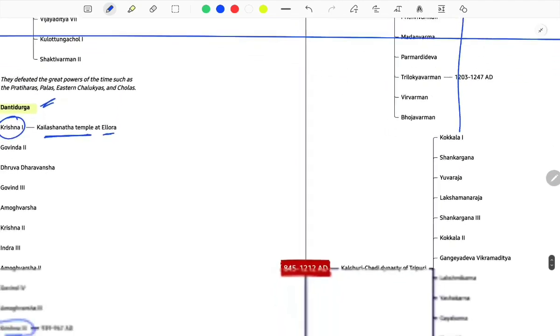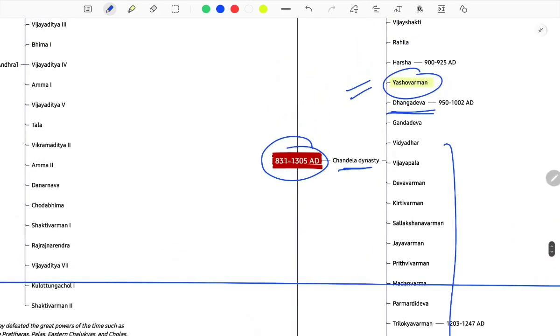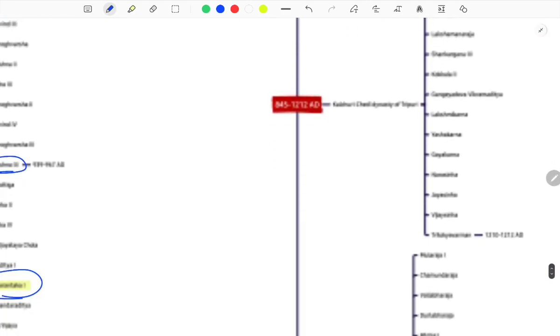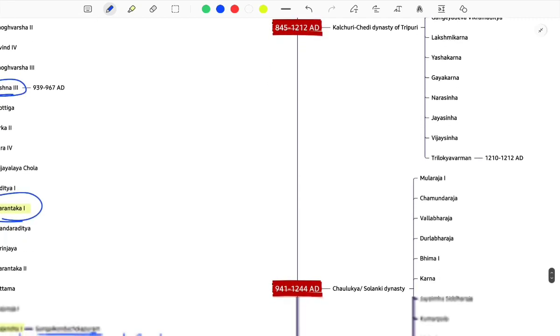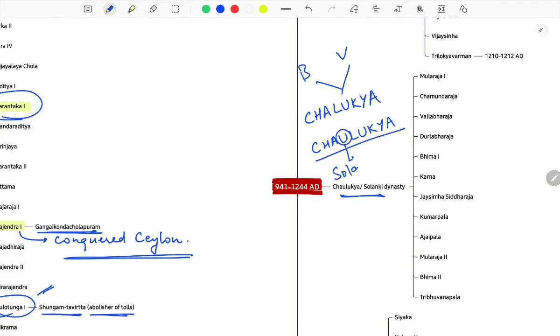There are many likewise, okay. But try to remember these much at least. Okay, and broadly the dynasties and their ruling years. So these are the Chaulukya, Solanki dynasty, as I was emphasizing in the last video also, that don't get confused between the Chalukyas of Badami and Vengi, and the Chaulukyas, that's your Solankis, okay, in Gujarat.